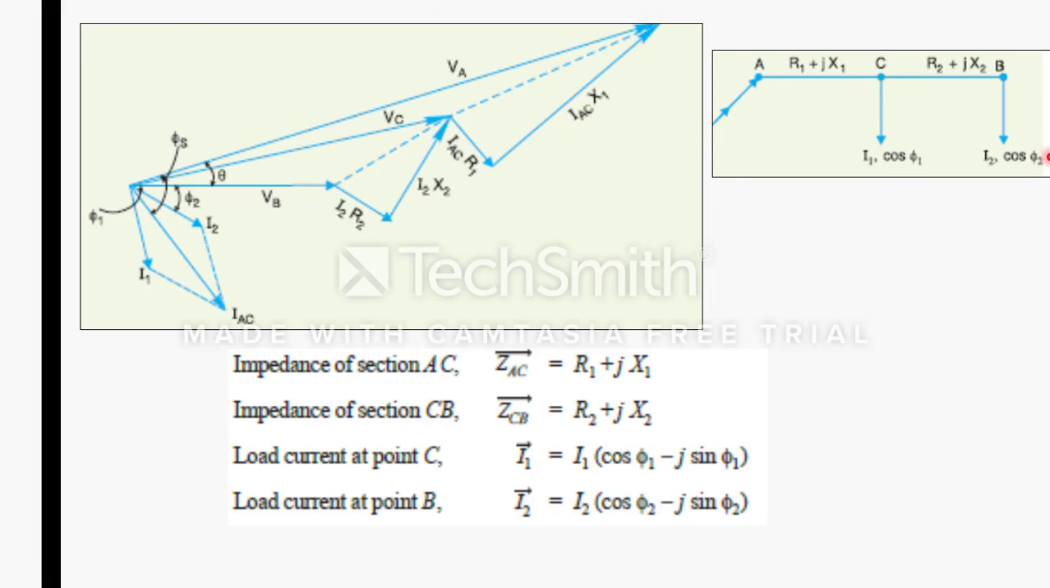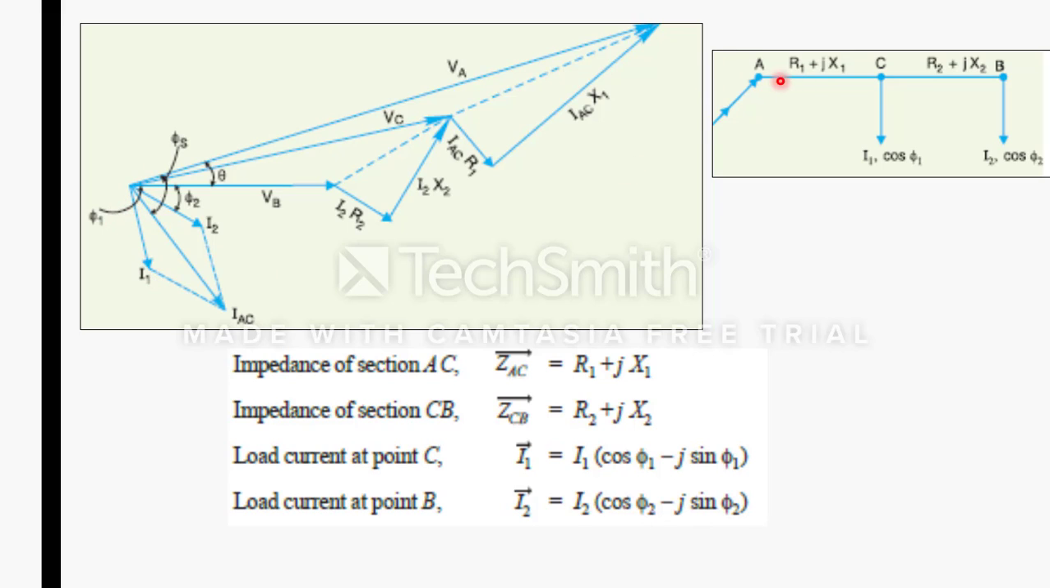Now the same single line diagram is drawn here. How to draw the phasor diagram considering VB as a reference? So VB as a reference, draw the straight line. Then I2 is at an angle phi 2 with respect to VB. I1 is at an angle of phi 1 with respect to VB.